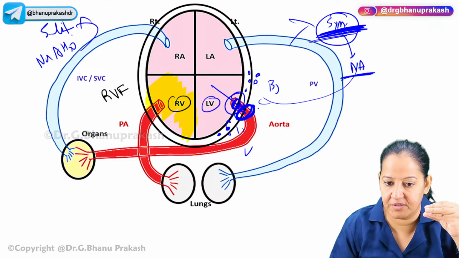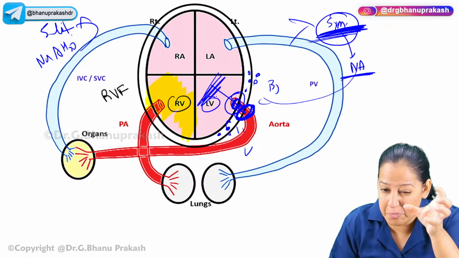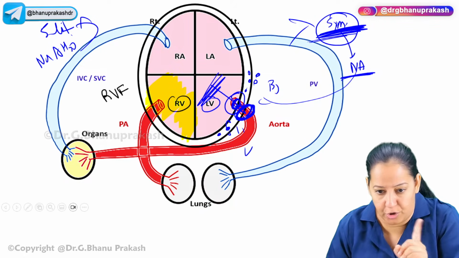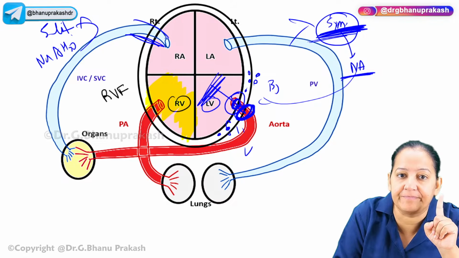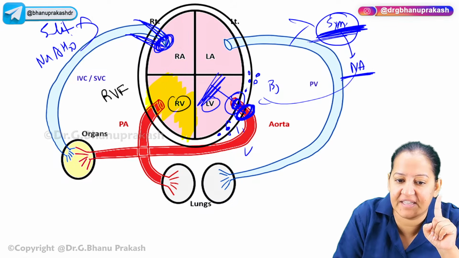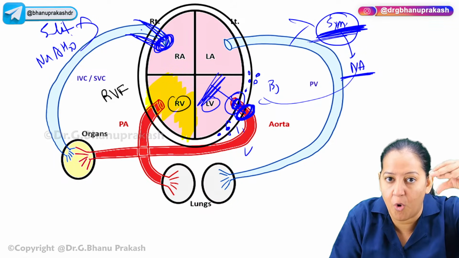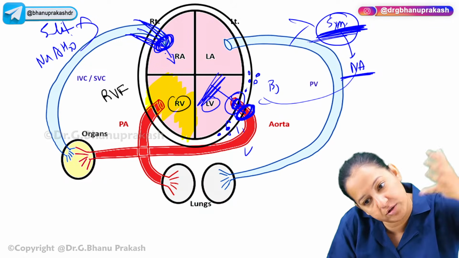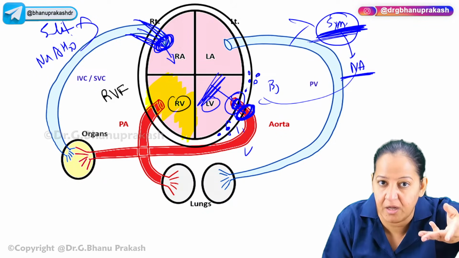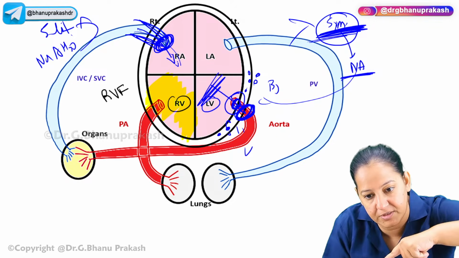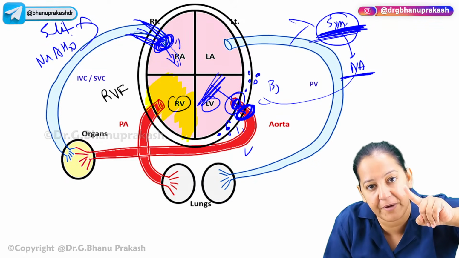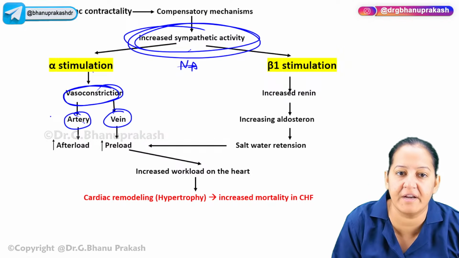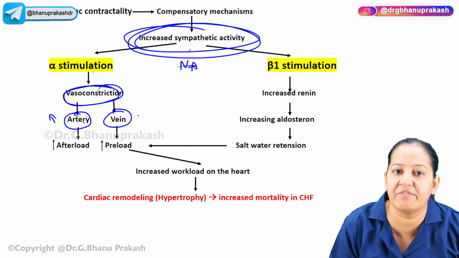The aorta got constricted, right? So the left ventricle cannot push the blood in it. It's already a weak heart, and you're constricting the aorta. Not a good thing. And vasoconstriction of the vein. This is a vein, SVC, IVC. If veins are vasoconstricted, all the blood present in the vein is thrown into the heart. The heart is already weak, and you give it even more, right? It is not able to pump that much. You took the blood that was kept in the vein and gave that to it as well. So it is increasing the preload, and it is increasing the afterload. So vasoconstriction of the artery increases the afterload, vasoconstriction of the vein increases the preload.